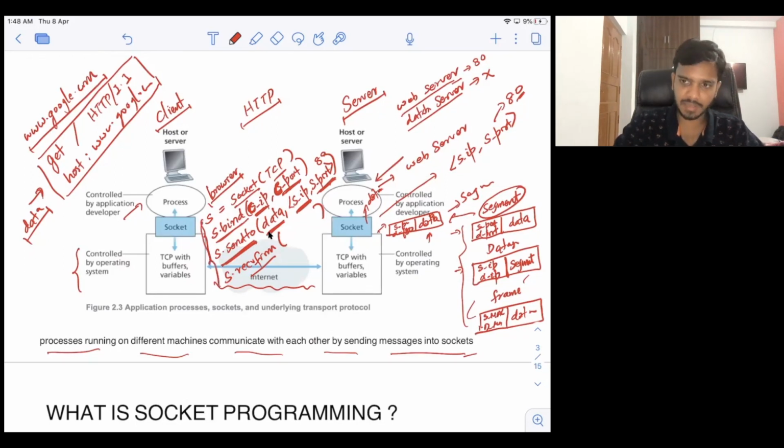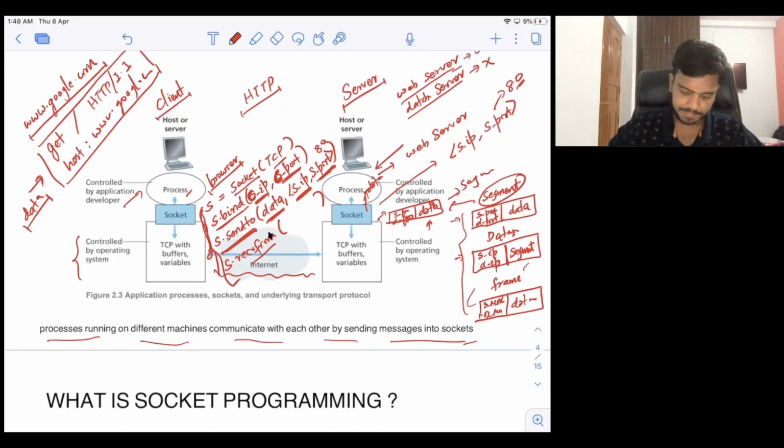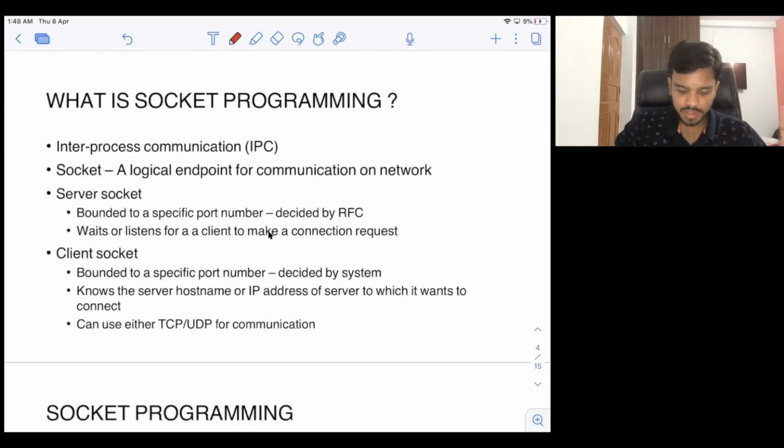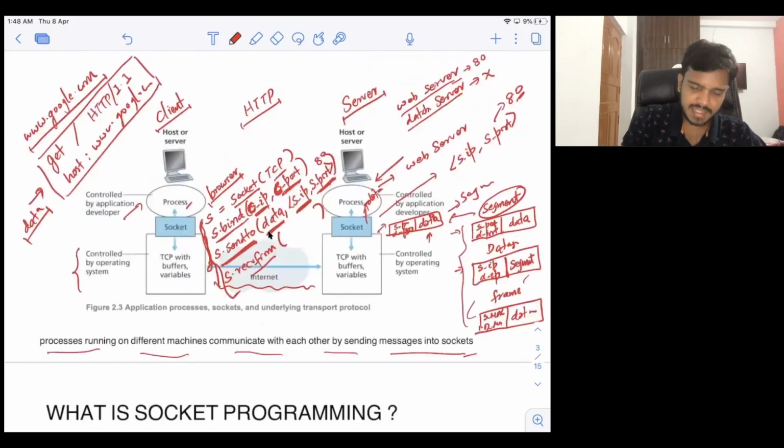We have done some socket programming that helped in communicating between these two processes, whatever data this process wanted to send to this process, the server process, with the help of socket programming or with the help of socket, we can send that. So this is a kind of inter-process communication here. Now, a socket is a kind of logical endpoint for communication on a network. So as I told you, every socket is a kind of logical endpoint. For every network process, you can create one socket, and with the help of that socket, you can send the data or receive the data from other network applications.